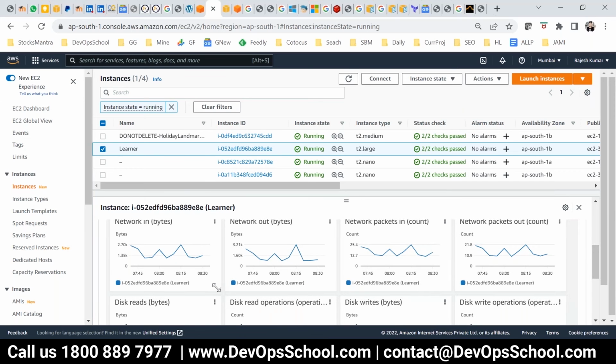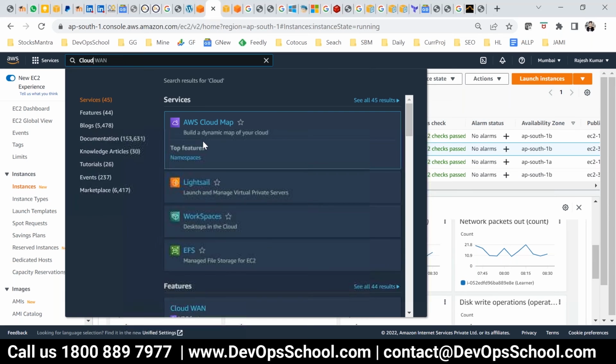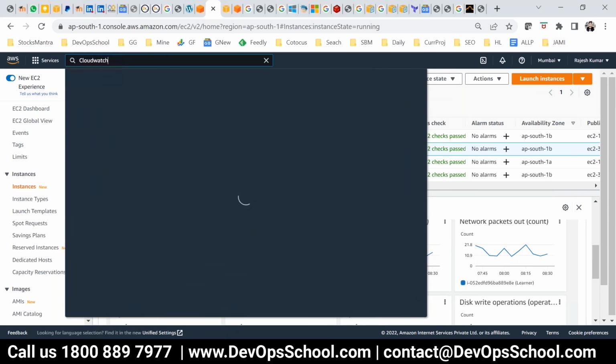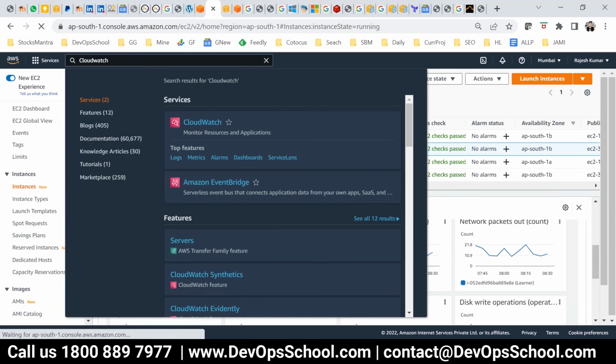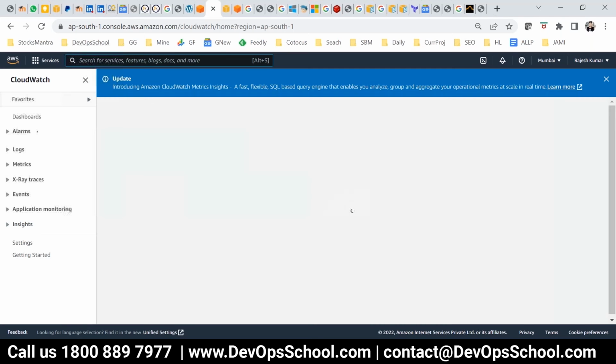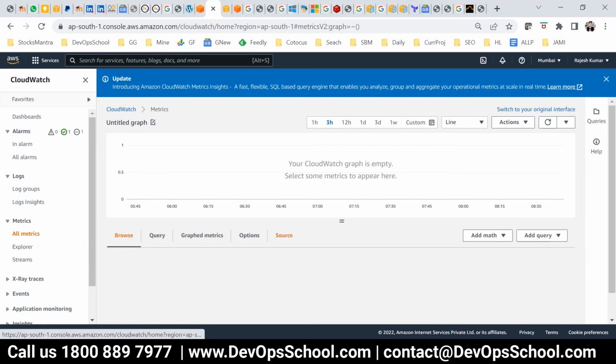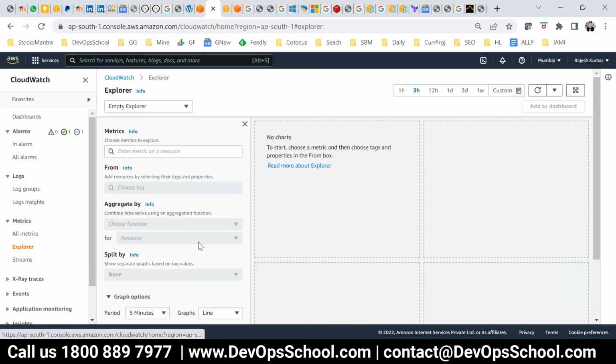Now, where do we see this consolidated information? You can see it in CloudWatch. Guys, this is the place you can check whichever things are being monitored. Here you can set alarms, you can have logs, you can get all the metrics.